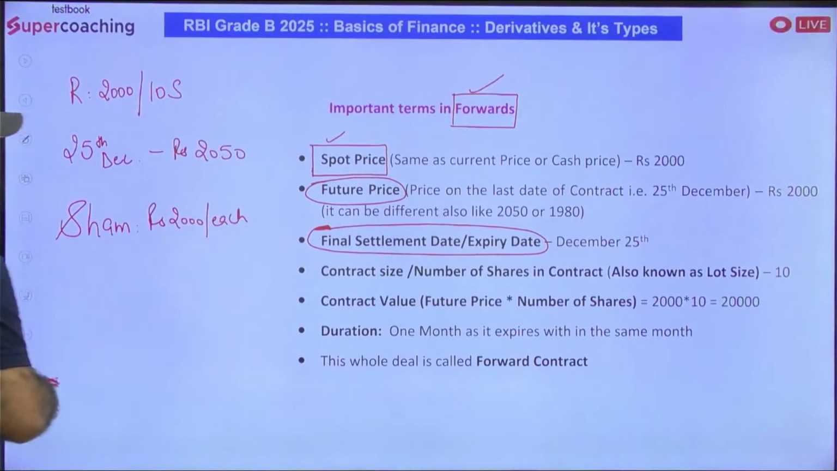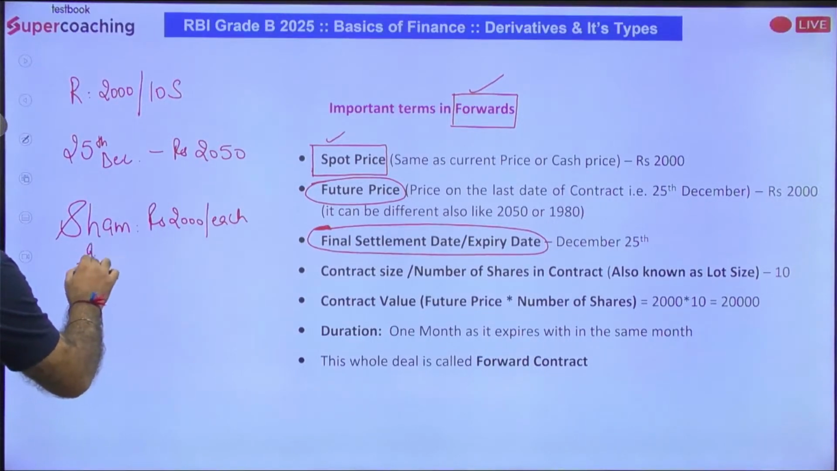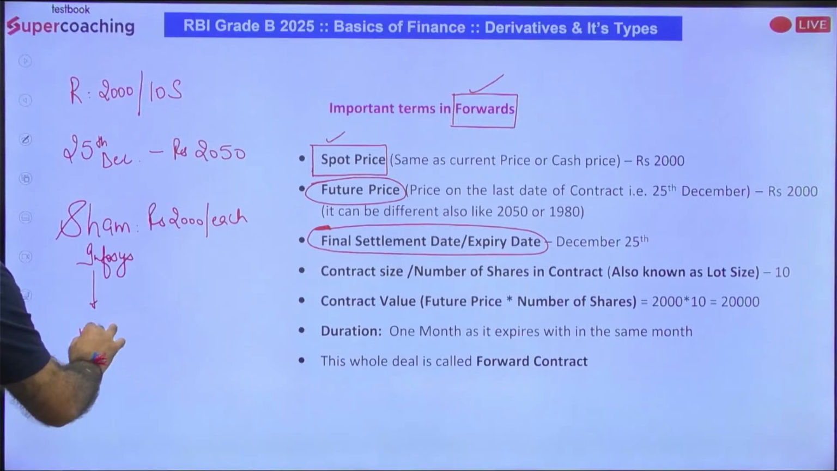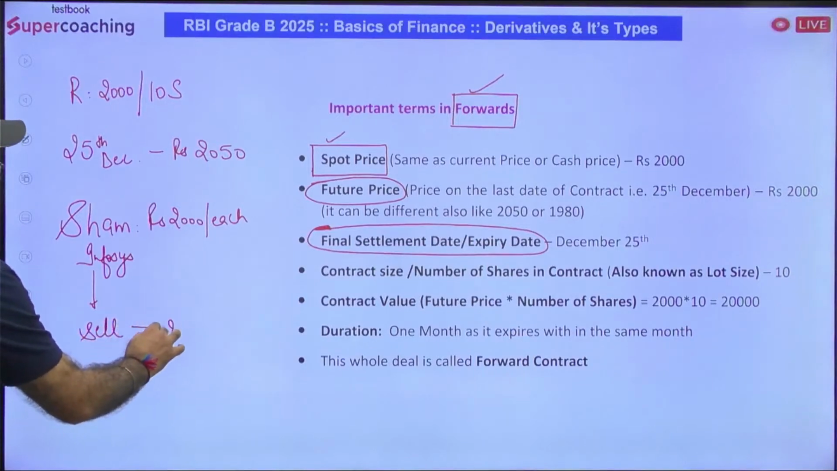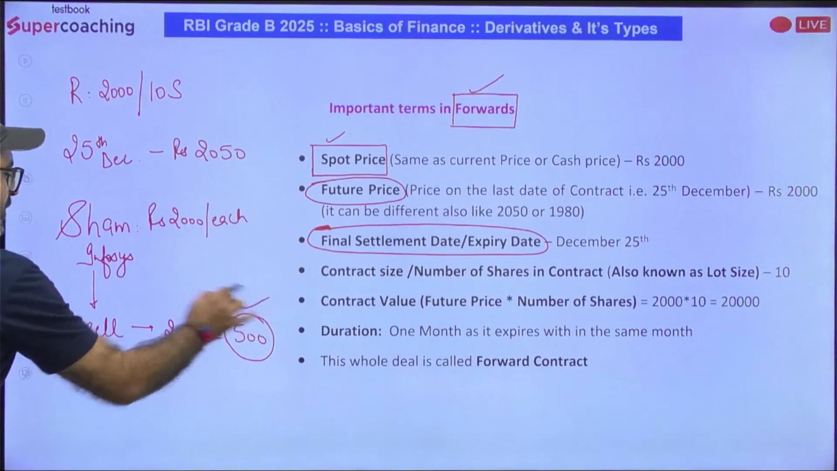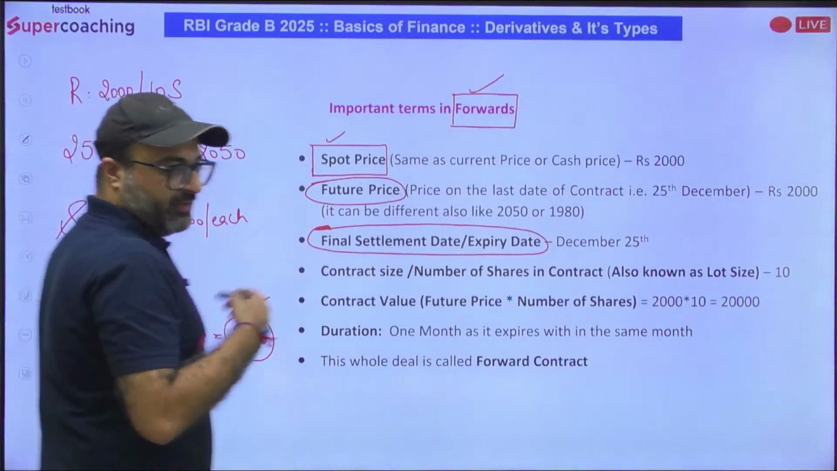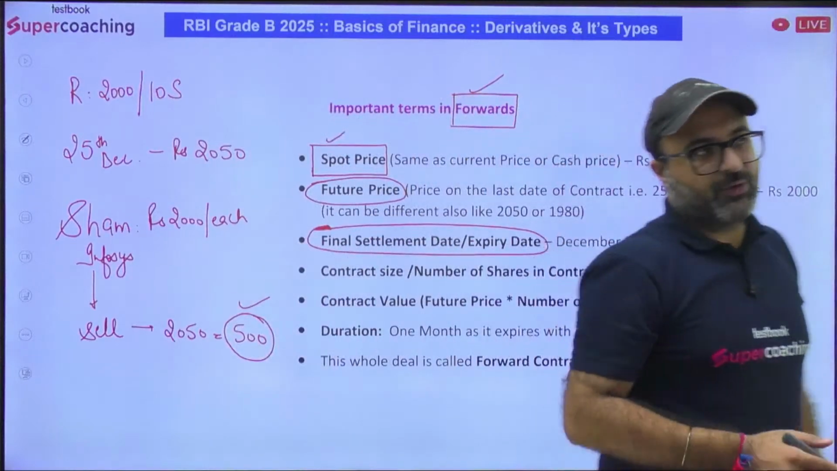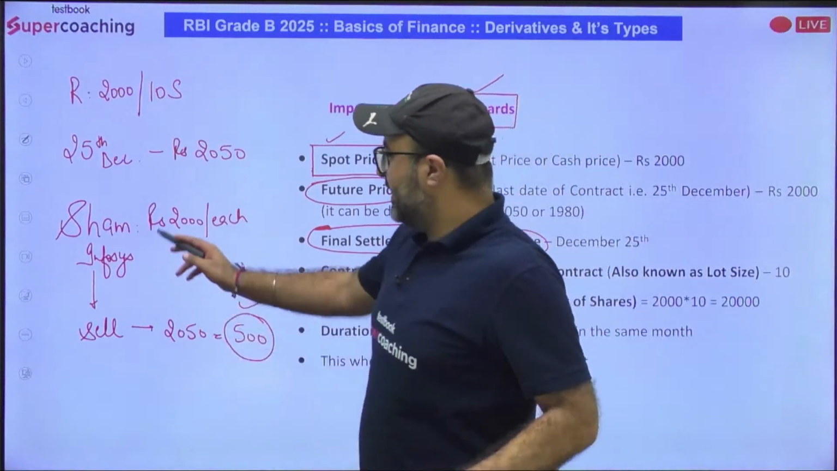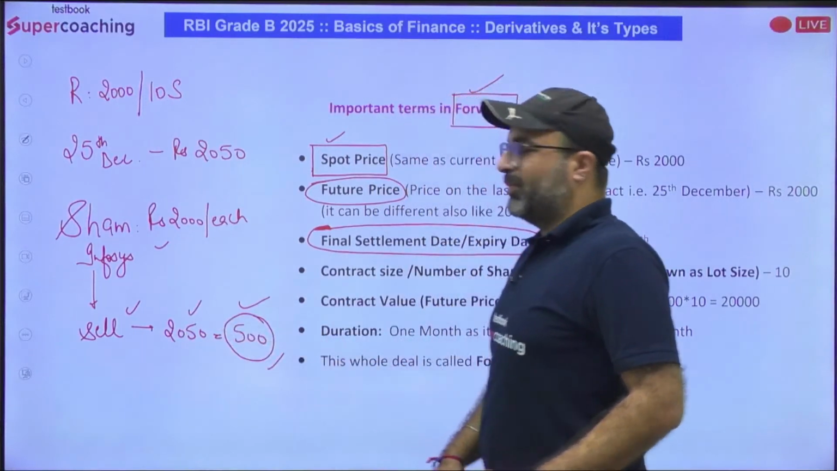That means he will be paying 20,000, and it's up to Shyam now whether he will keep those shares with him or sell them in the market today. The moment he sells them, he will be selling at the current price, that is 2050, and the value is 500. This is going to be Shyam's profit on 25th of December because he has earned 50 rupees on every share. Now, Ram said, Shyam, what are you going to do with these shares? Shyam said, sir, I will purchase it from you at 2000, sell it in the market at 2050, and earn a profit of 500.